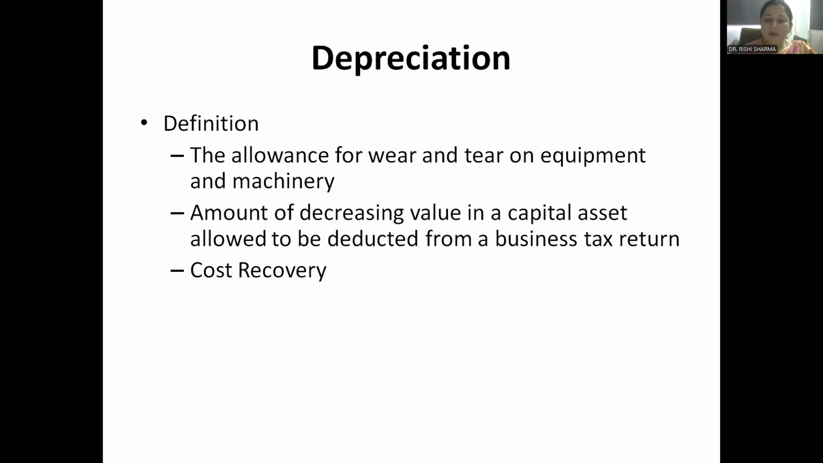Depreciation means the allowance for wear and tear on the equipment or machinery. The amount of decrease in value of capital assets is allowed to be deducted as depreciation from the business tax. And it is cost recovery also. Why is it said to be cost recovery? Because you have spent a huge amount in purchasing the fixed assets. When you purchase a fixed asset, you cannot show that complete expense in the books in the same year. So you will write off the amount year by year over the life of the particular asset.